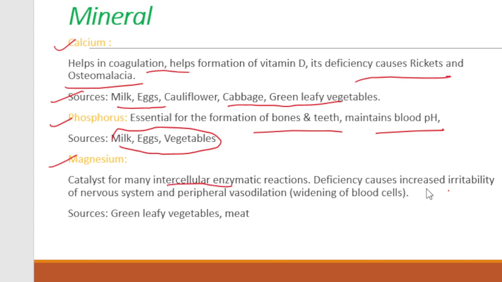Deficiency of magnesium causes increased irritability of the nervous system as well as peripheral vasodilation. This is all due to deficiency of magnesium. Sources of magnesium are green leafy vegetables as well as meat.